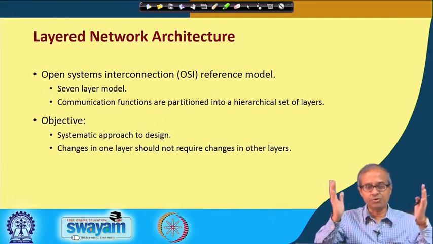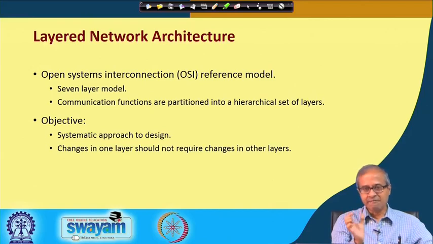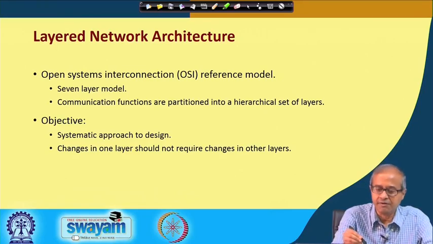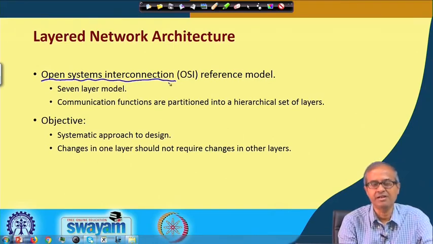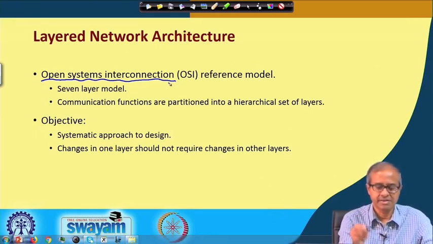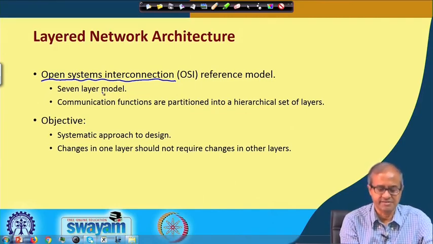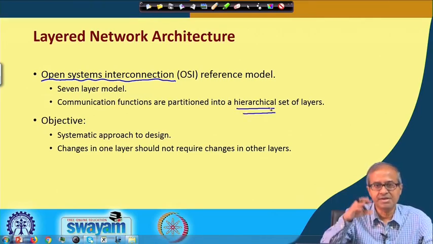Layering means you divide the total functionality into a number of levels, where the function of each of the levels is very well defined. Okay. Now, a very well known model is the so called OSI model. This is the Open Systems Interconnection model. This was proposed by the International Organization for Standardization, ISO. This is called ISO's OSI model. There are 7 layers in this model. I shall show the layers very shortly, and there is a hierarchical relationship among these layers.